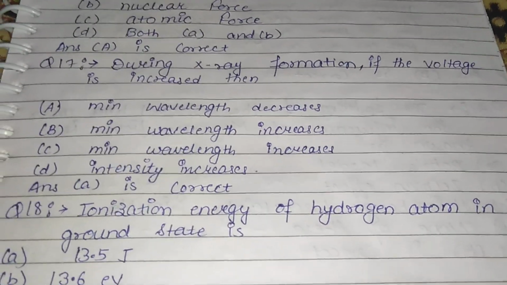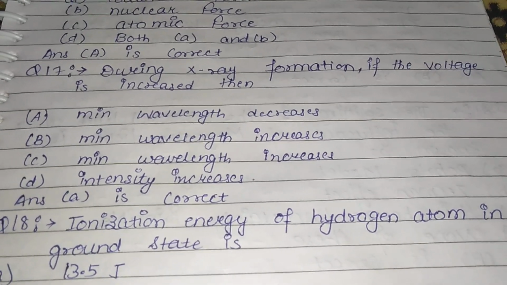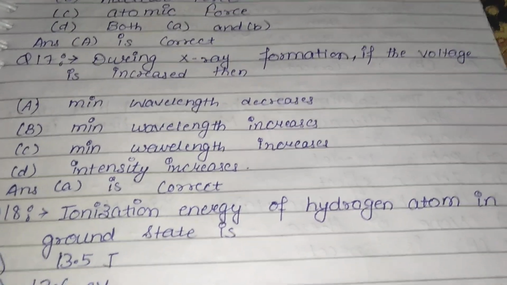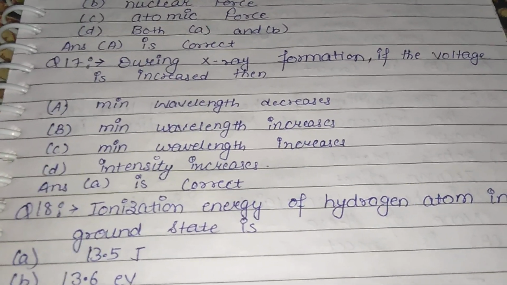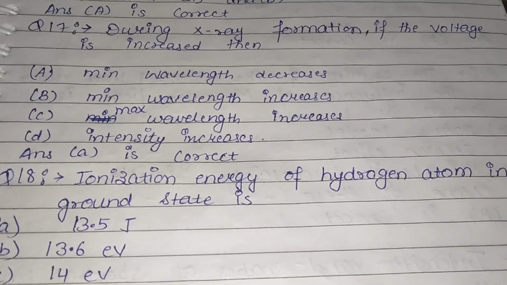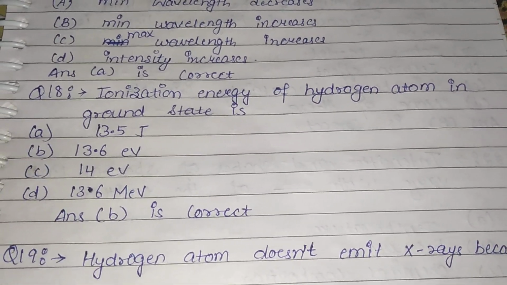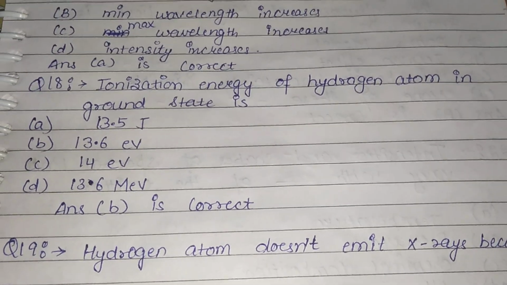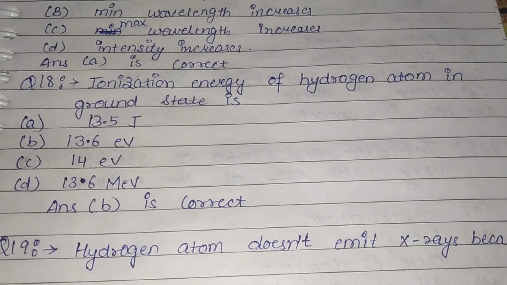During X-ray formation, if the voltage is increased, then minimum wavelength decreases, maximum wavelength increases, or intensity increases, which is correct. So here answer A is correct, that is minimum wavelength decreases. Ionization energy of hydrogen atom in ground state is, what is correct answer? In ground state it will be 13.6 electron volt. So answer B is the correct answer.